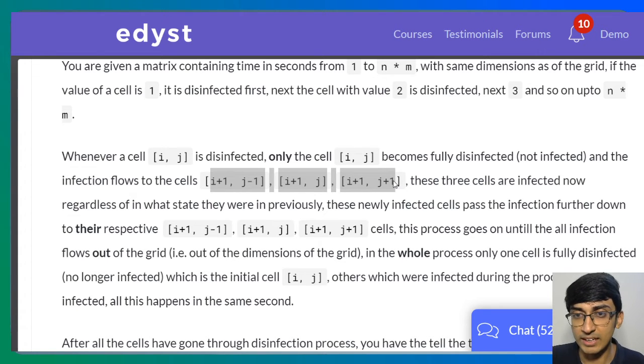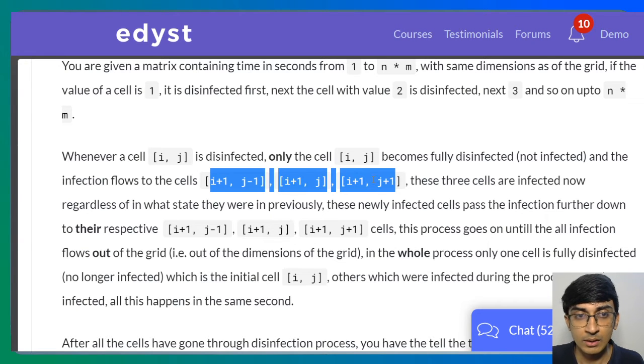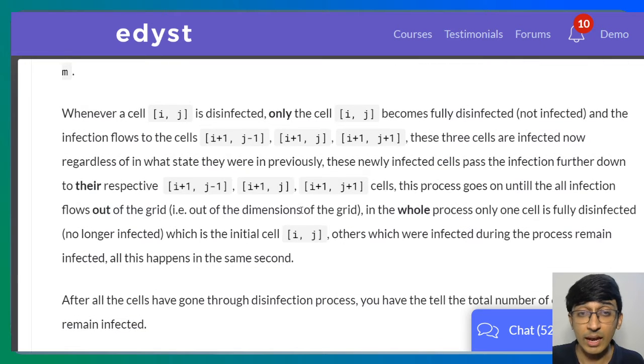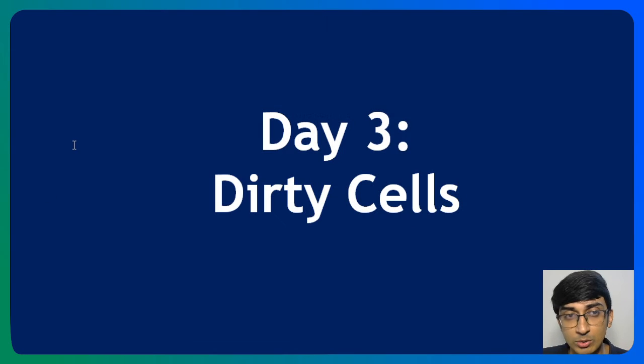We'll look at this flow diagram, but even though those neighbors may have been disinfected earlier, if they got a new infection, they got the new infection. Okay. All right. At the end of all of this process, some cells will still be infected. We have to find the number of infections. What does this mean? We'll just do a simulation of how this works out in real time, and see how it works out, right?